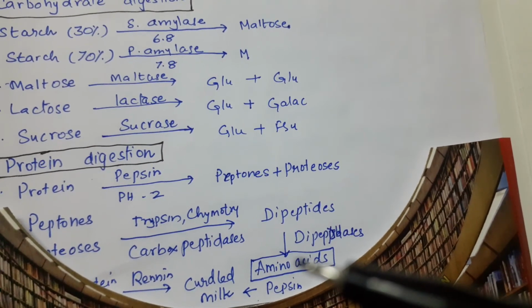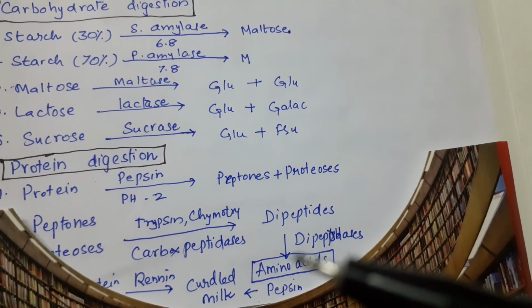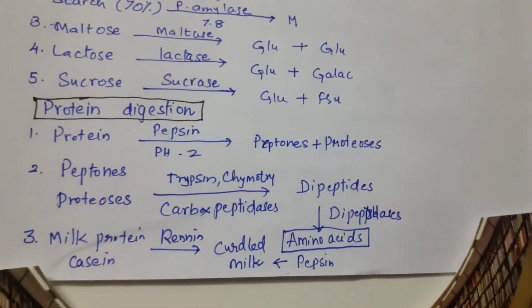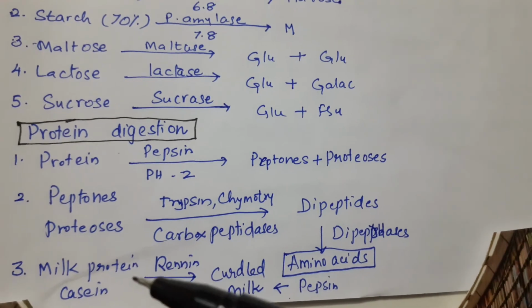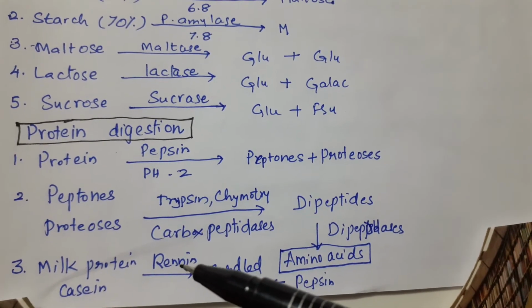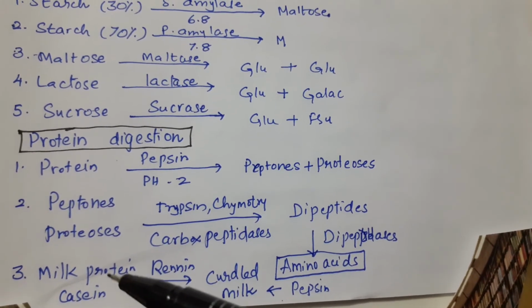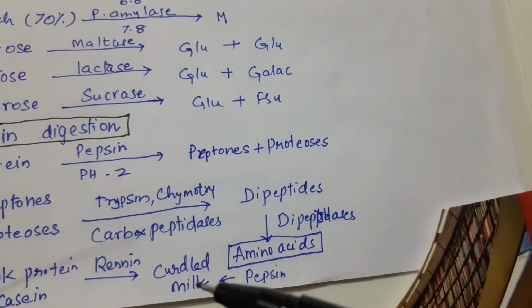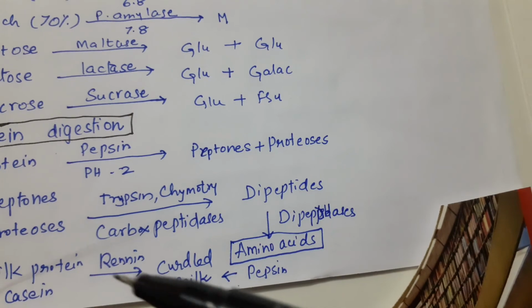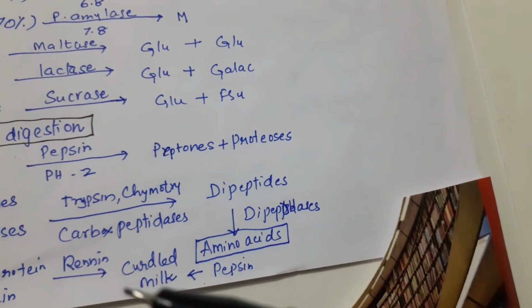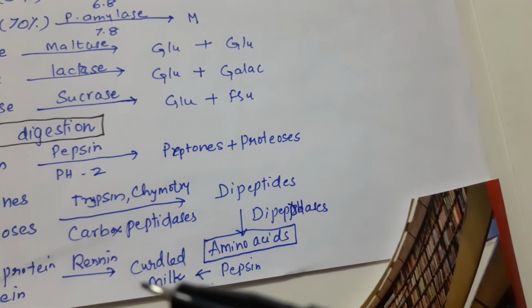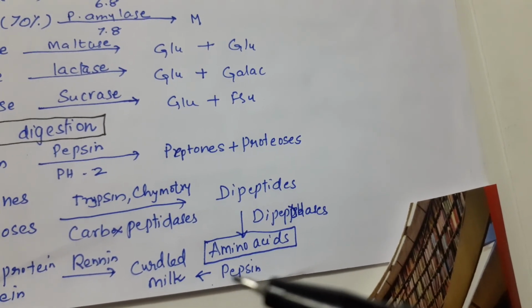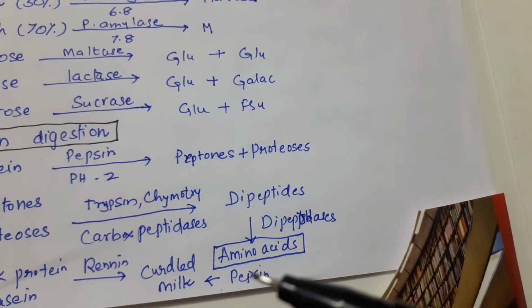Here the protein digestion will be completed in the intestine. And now next, renin is present in infants, which converts milk protein casein into curdled milk. Renin acts on the milk protein casein in the presence of calcium to form calcium paracaseinate, and this curdled milk will be acted on by the pepsin that is present in the stomach.